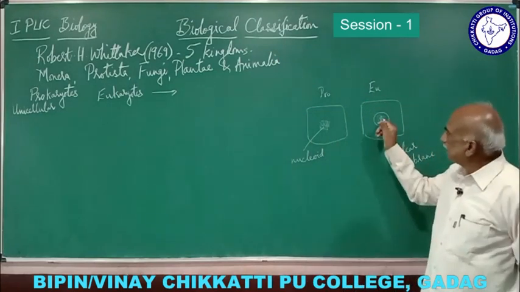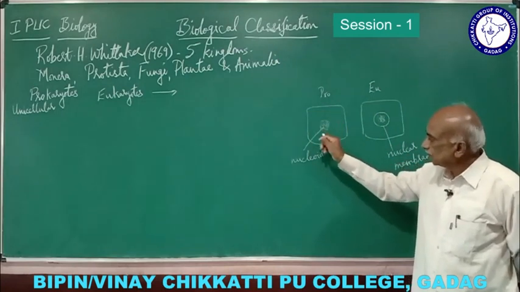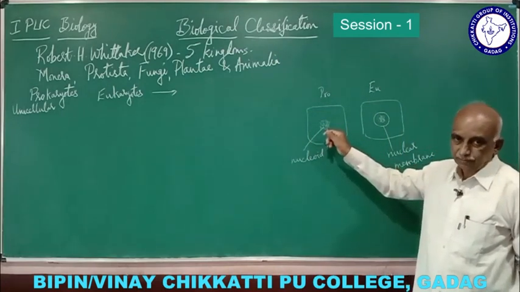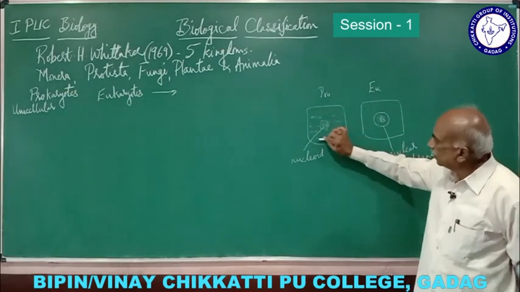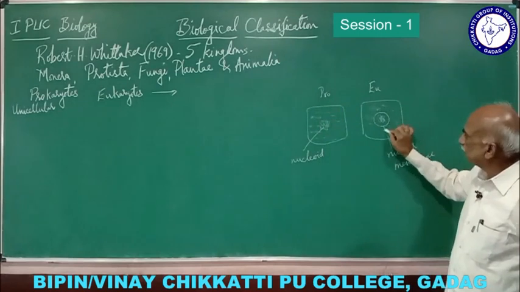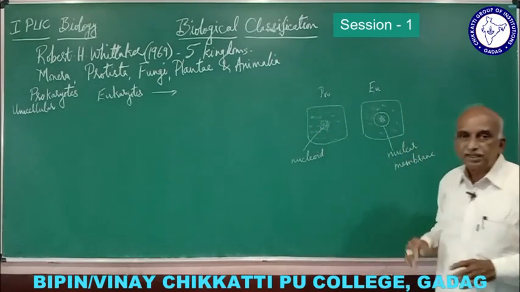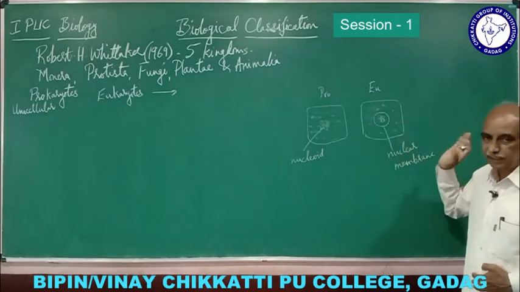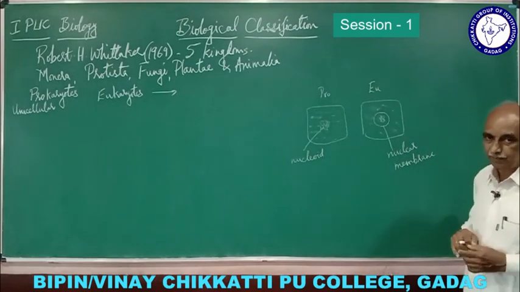Here also there is DNA, and here also there is DNA. This is not surrounded by a nuclear membrane. That means it is a naked nucleus. It is also called an incipient nucleus. So it is freely present in the cytoplasm. This is all the cytoplasm. So this DNA is freely suspended in the cytoplasm. But here it is well protected, surrounded by a well-defined nuclear membrane.